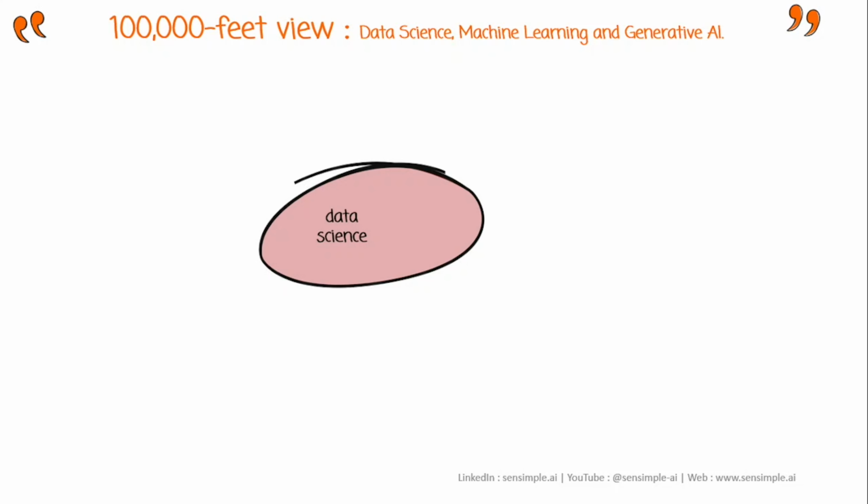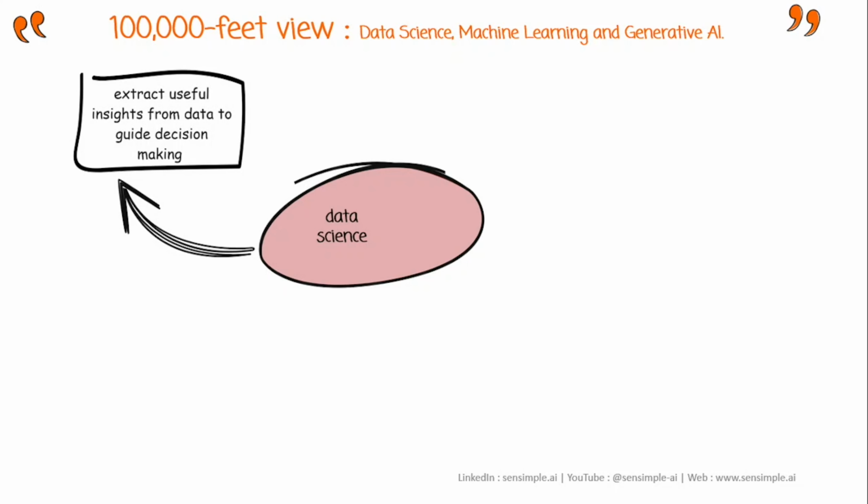So data science in very simple terms is where we are trying to understand what our data is and make future predictions based on this data. To do that, we must understand the data and extract useful insights from it. So digging up useful insight from data is primarily what data science is.